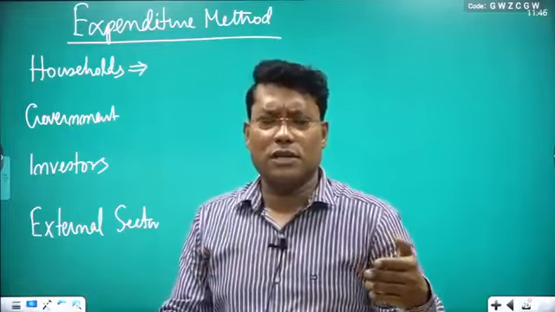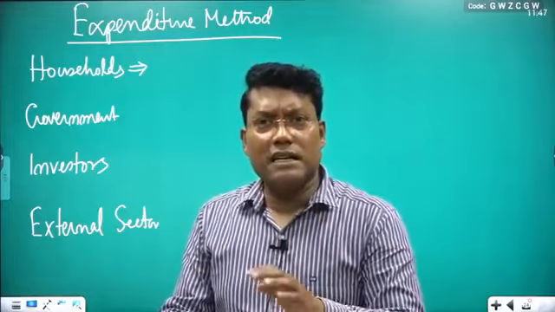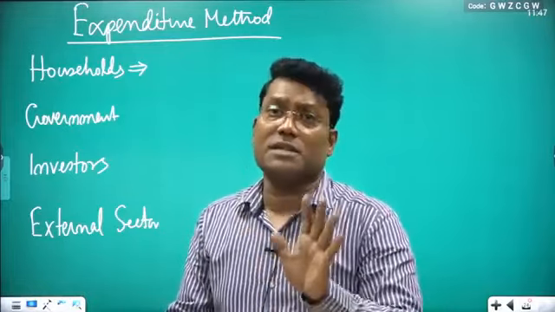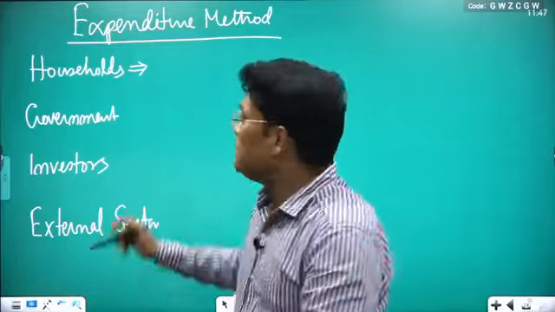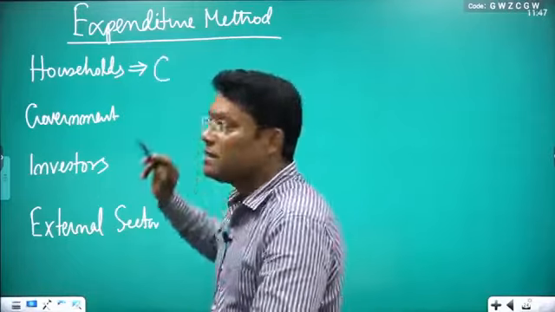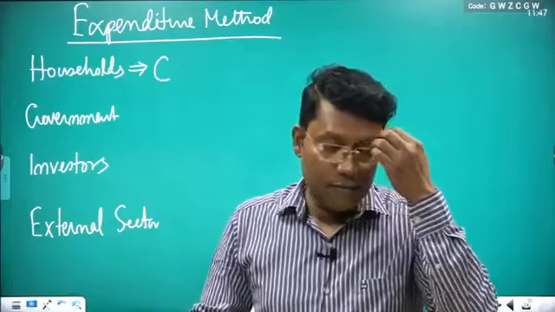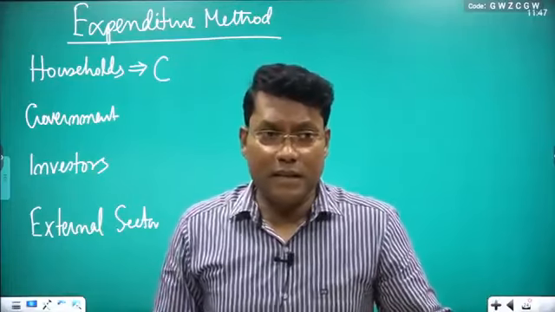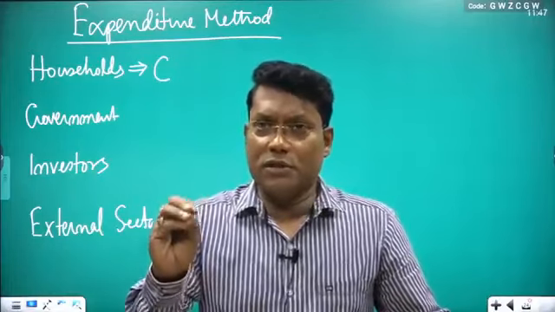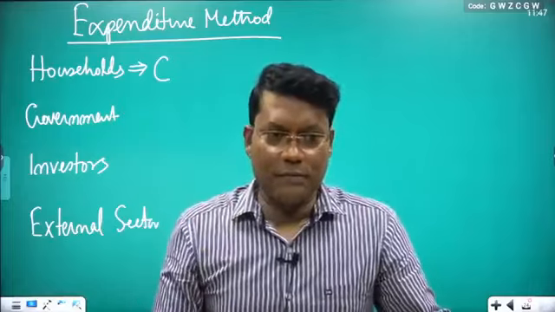We all are the households. So we demand anything for consumption expenditure. So that is written by C. Fine. Just write a few lines. C is consumption, you write.